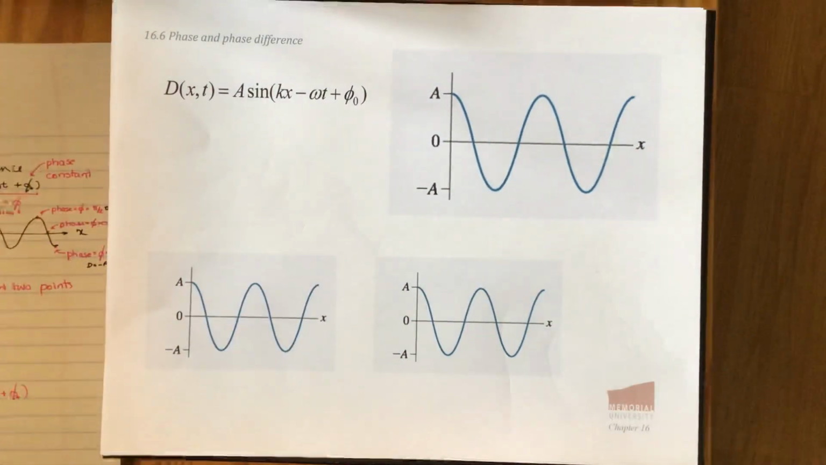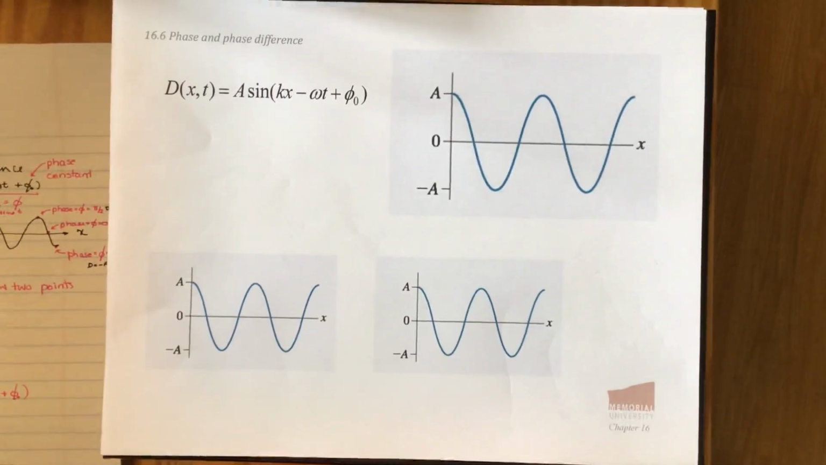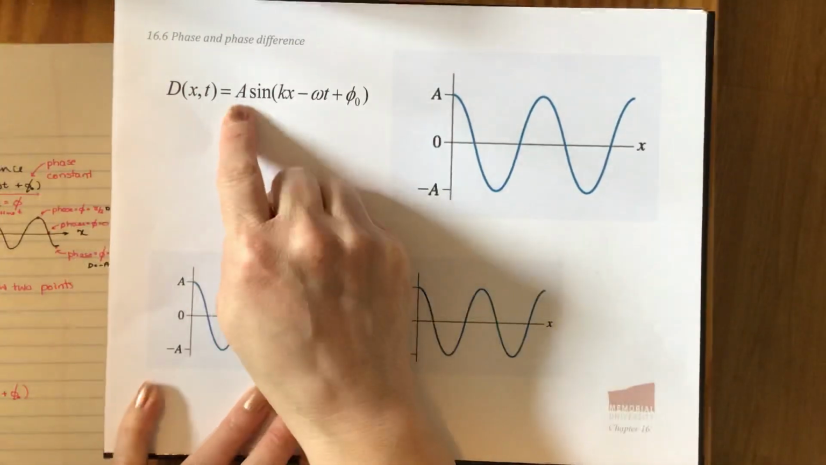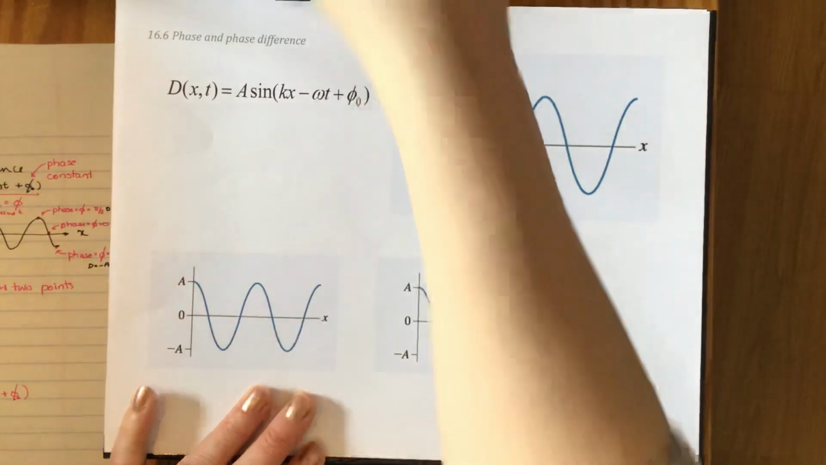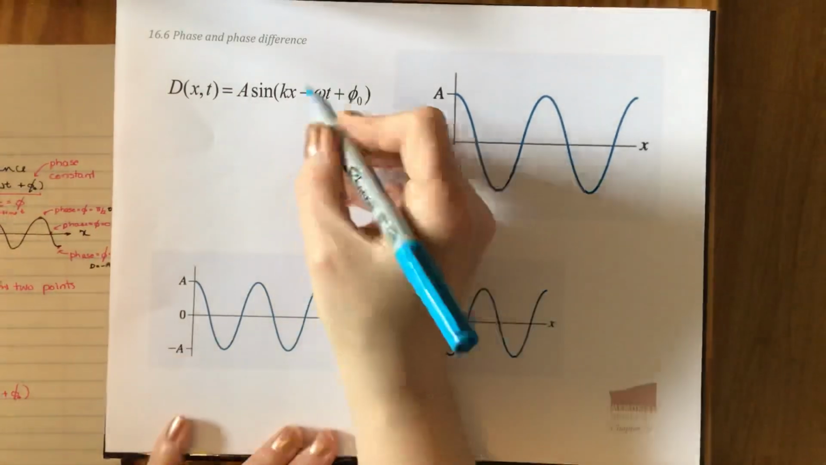The next and last new concept we'll look at before we move on to get us ready for chapter 17 is going to be about phase. So let's start with our equation for a traveling wave: D equals A times sine of kx minus omega t plus phi naught. This is familiar from when we looked at one-dimensional waves on strings.